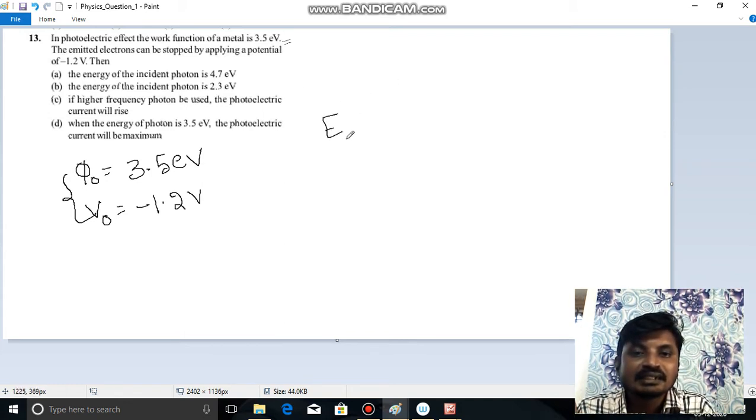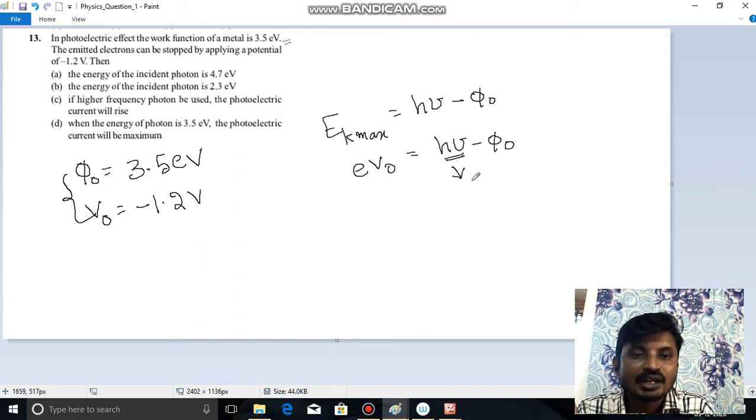That's Ek max is equal to h nu minus phi naught. This Ek max can be written as eV naught, so eV naught is equal to h nu minus phi naught. Here h nu is the photon energy.